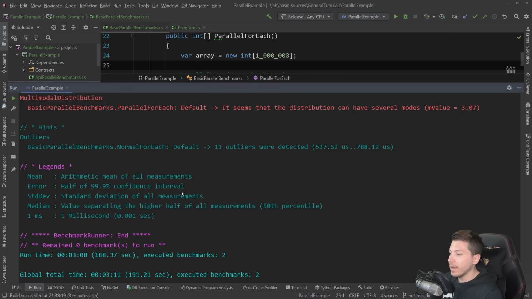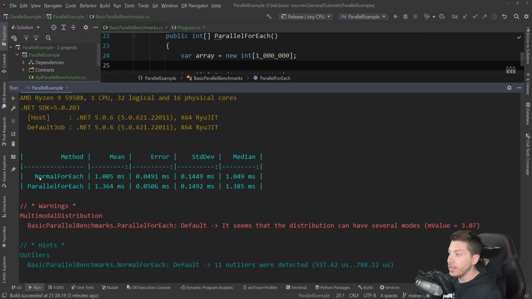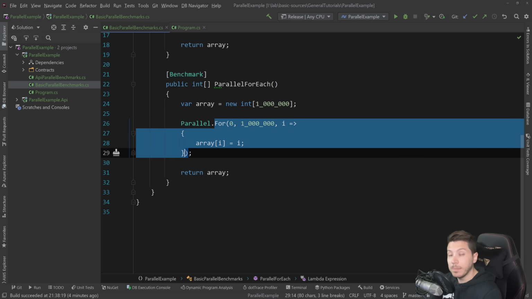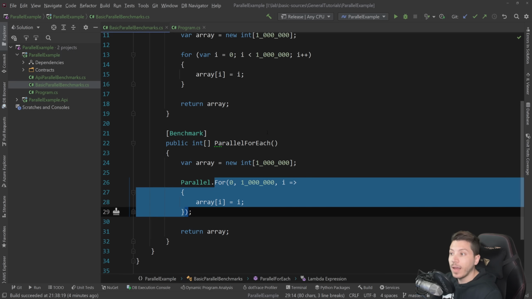So results are back, and let's take a look at that. As you can see, the normal for loop, which is not using the Parallel class, is 1 millisecond in mean time, and the parallel one is 1.3, so it is actually slower. And that's for multiple reasons, and it can be the quality of your CPU, how many threads you have, but it's also the fact that this operation will be segmented into multiple effectively buckets and then aggregated back in, and there's an overhead in doing that, and sometimes, like in this case, it is actually not worth it. So don't just assume that because something is parallel, it is actually faster.